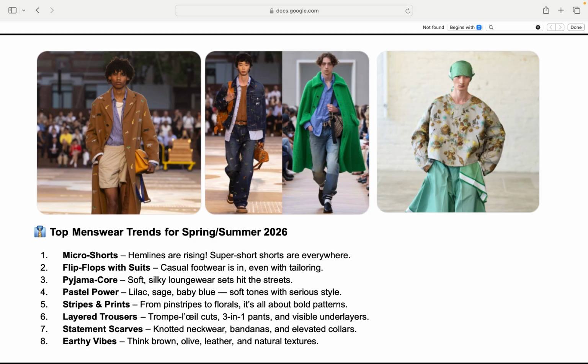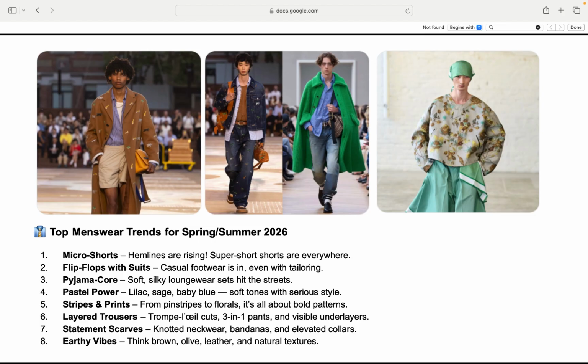Let's take a look at some top menswear trends for spring-summer 2026. Micro shorts: hemlines are rising, and super short shorts are everywhere. Flip-flops with suits: casual footwear is in, even with tailoring. Pajama core: soft, silky loungewear sets hit the streets. Pastel power: lilac, sage, baby blue. Soft tones with serious style.